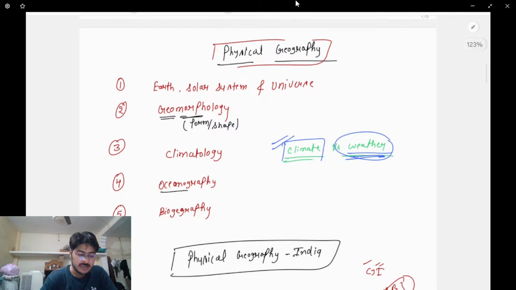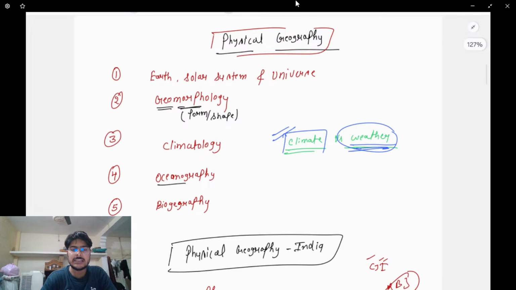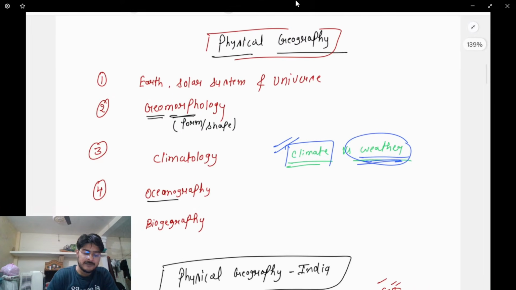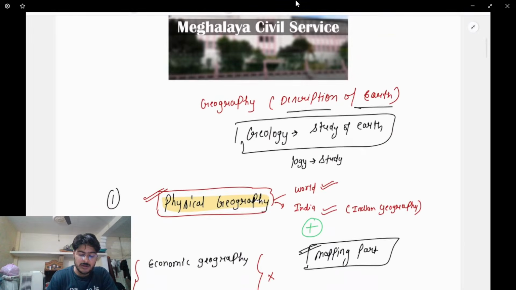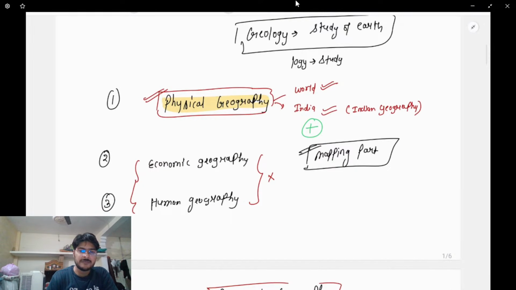Now, till now, if anyone has not understood anything clearly, just let me know. What I have discussed is that overall, geography is divided into three parts: physical geography, economic geography, and human geography. But in the prelims of state PCS examinations, maximum questions are from world geography or Indian geography.